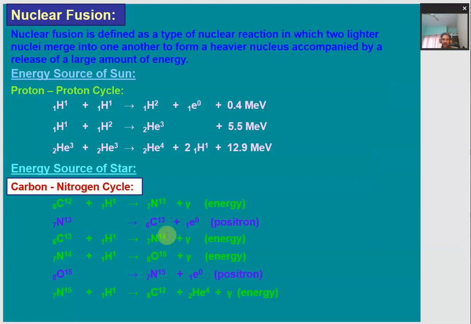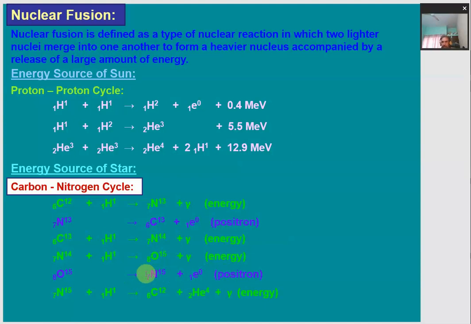Now this nitrogen 14 is again hit by another hydrogen atom, so it will give rise to an isotope of oxygen, O15, with the release of a large amount of energy. And now this oxygen 15 is unstable, so it gets transformed into nitrogen 15, an isotope of nitrogen, with the release of a positron.